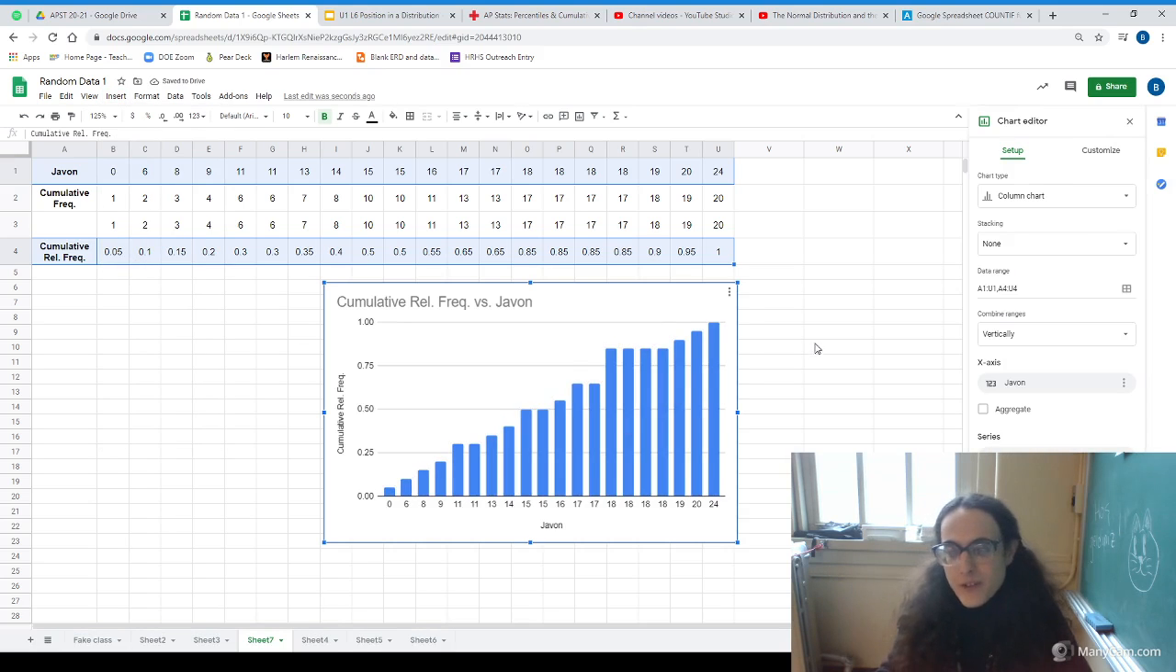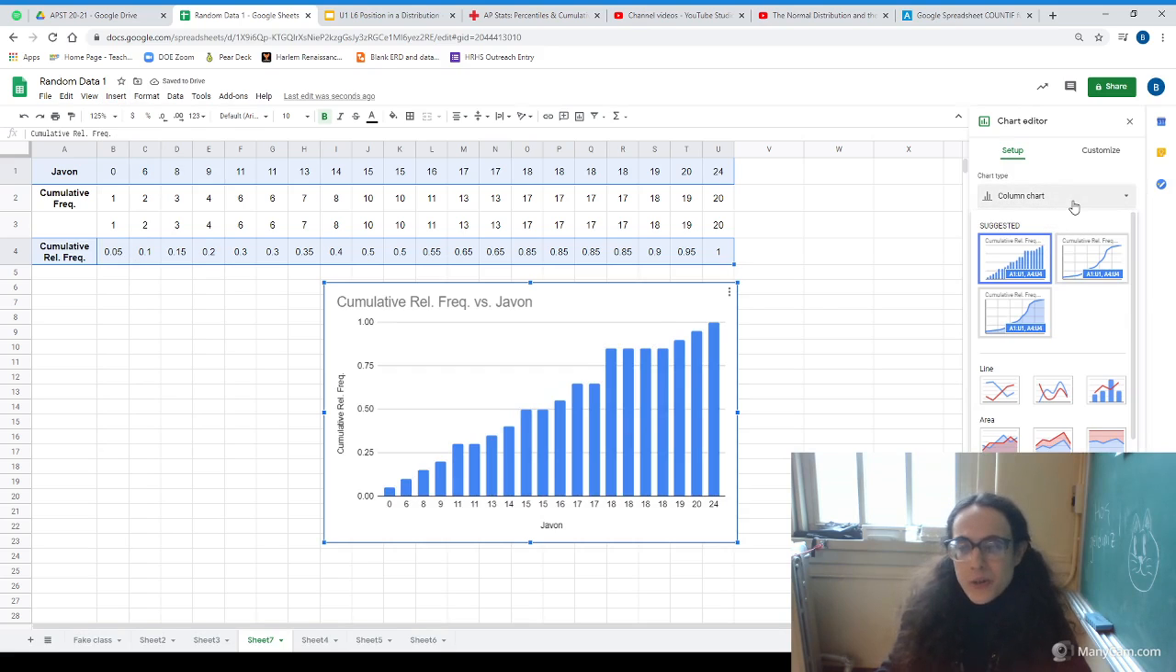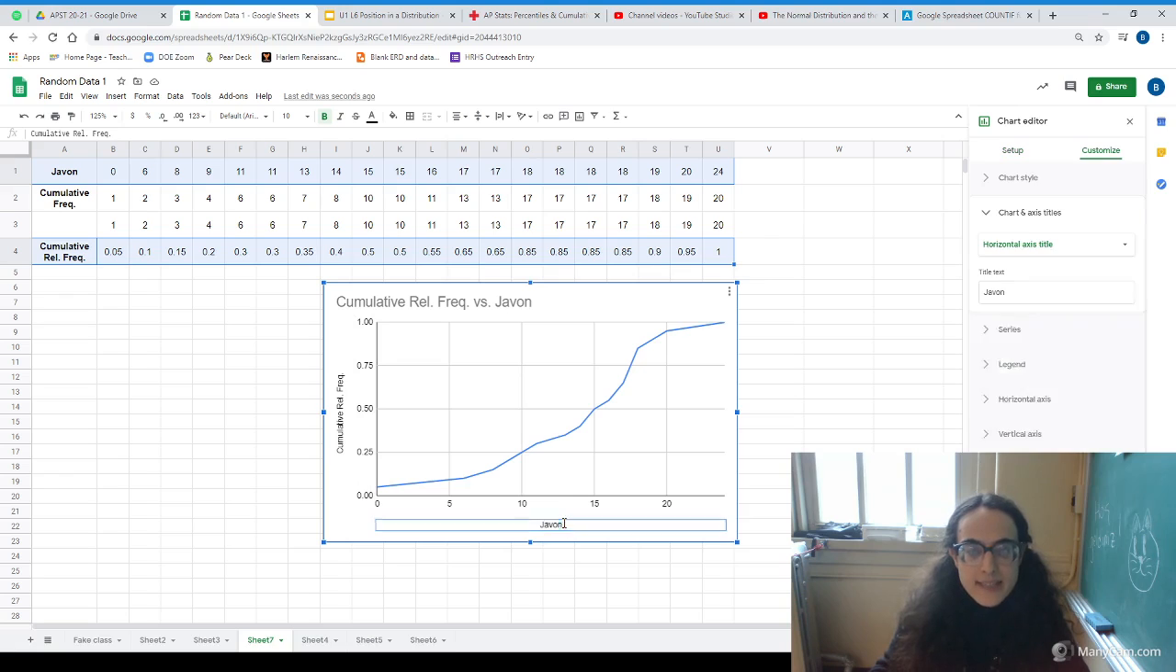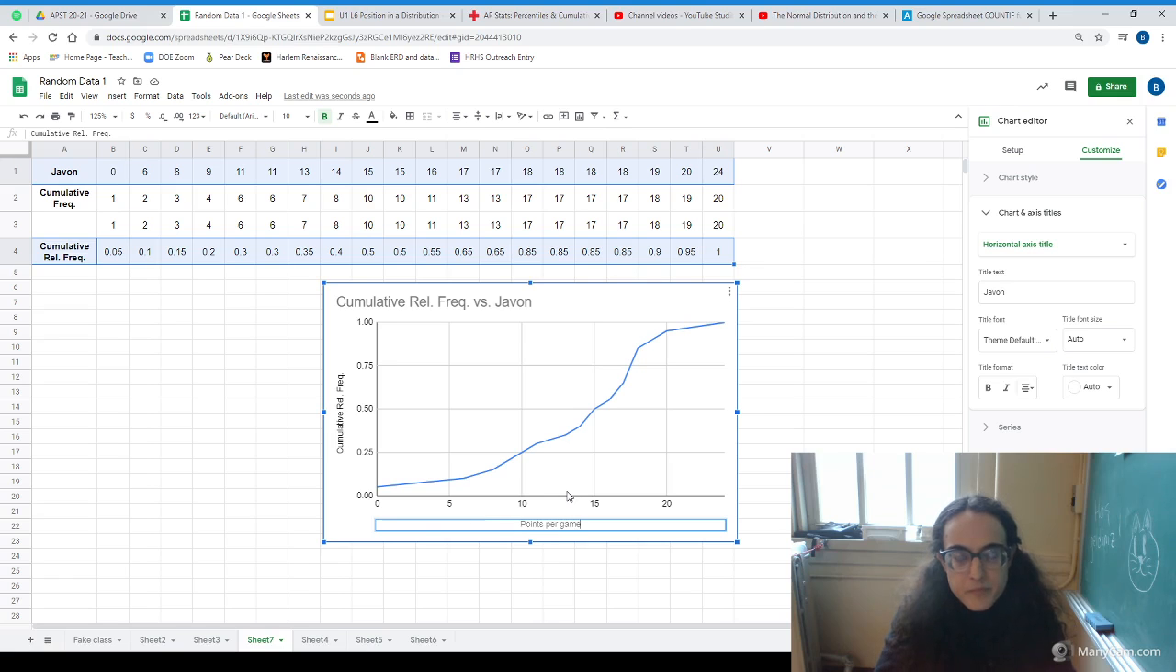And you know, at first it gives us a column chart. I don't know why the Google AI wants that, but what we want is more like a line graph. So beautiful, there we go. So we have cumulative relative frequency here on the y-axis and points on the x-axis. Let me make that clear. Points per game. Okay.